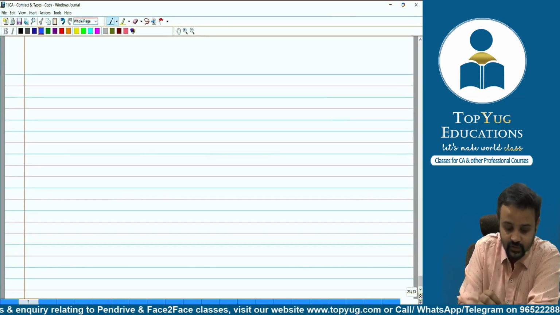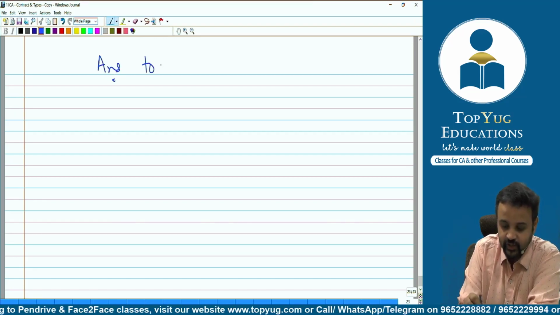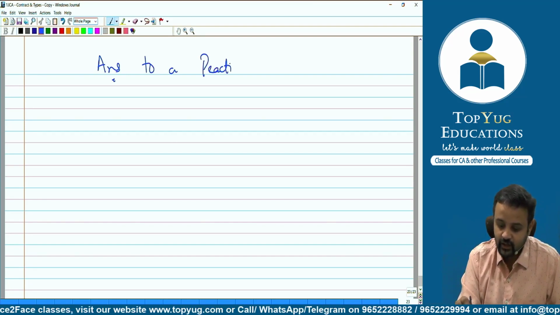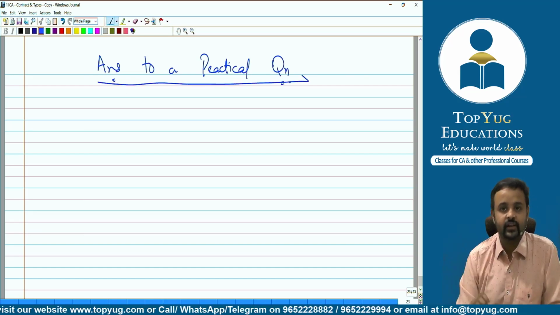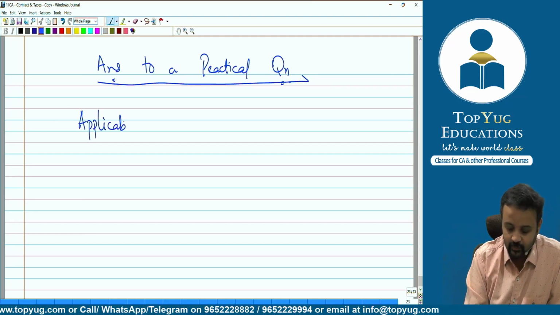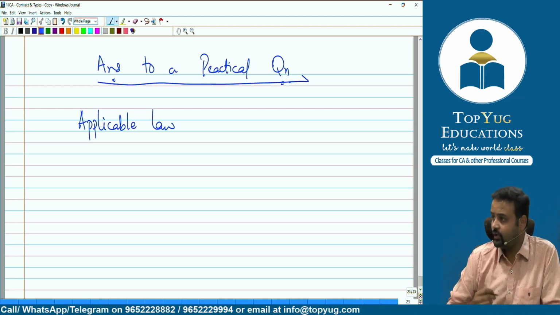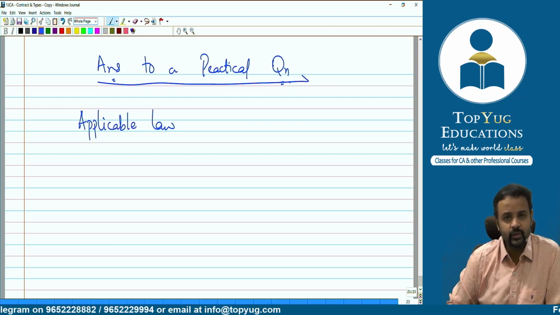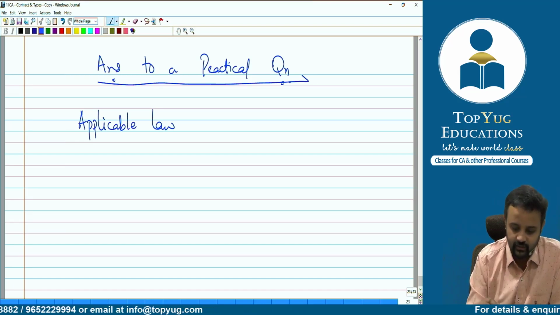So, please understand, whenever we are writing an answer to a practical question, what is it that we expect? First thing which we expect is the applicable law, the applicable provision. If you say, sir, there's no law, then maybe a case law or whatever is the benchmark you are referring to, that is the first thing we expect you to write.